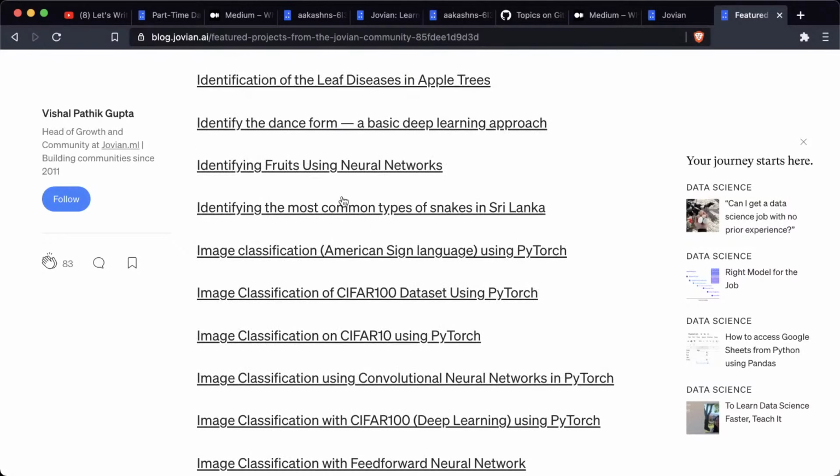In a lot of cases, you can build a project and write a blog post on the same topic that somebody else has done. But what you should do is just give it your own twist, and go about it independently. So you look at the topic, you look at the introduction, maybe you also see the outline, but don't look at the code, and just try to build it yourself. And when you try to build it yourself, you will find that you are bringing a lot of unique things to the project based on the things that you understand, based on your style of coding, based on your interests. Maybe you may analyze different aspects of a data set than somebody else has.